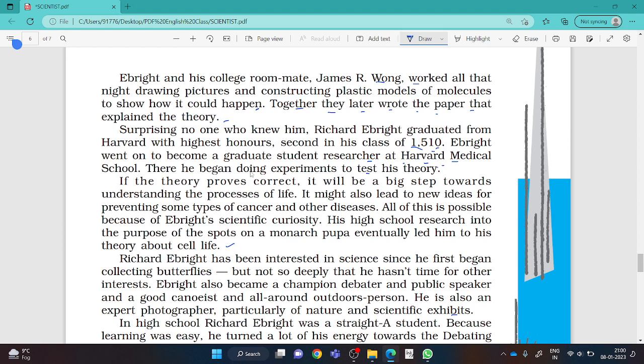Ebright and his college roommate James R. Wong worked all night drawing pictures and constructing plastic models of molecules to show how it could happen. Together, they later wrote the paper that explained the theory. Richard Ebright and his roommate James R. Wong were working till late night.